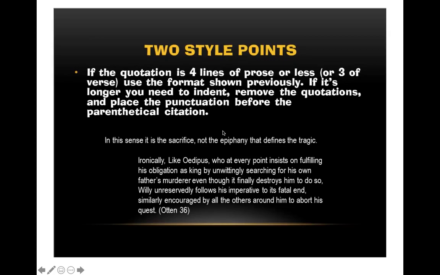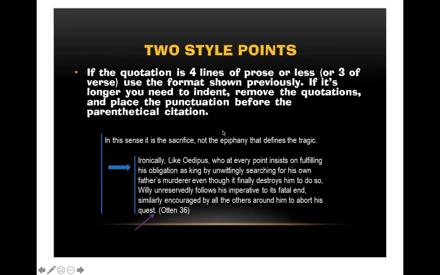So as you see here, for example, if in your paper you had the sentence, "In this sense it is the sacrifice, not the epiphany, that defines the tragic," that blue line would basically be the margin of your paper, and that's the margin that's set by your word processor. What you're going to have to do is you take that chunk of a quotation that you want to use, and you have to indent the whole thing so that it lines up, and just use your tab key. And notice the quotation marks are gone, and that's because by indenting it, I'm indicating that it is a quotation. And you've still got the period, but notice now it's moved. Now it's on the other side of the parentheses.